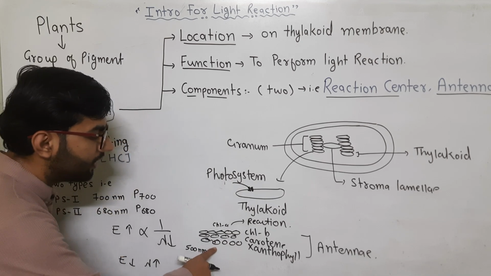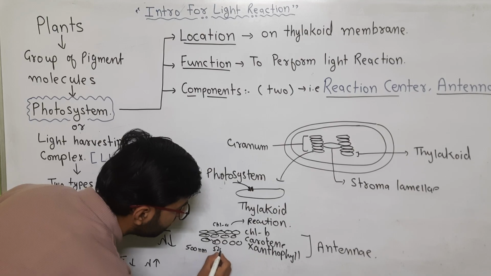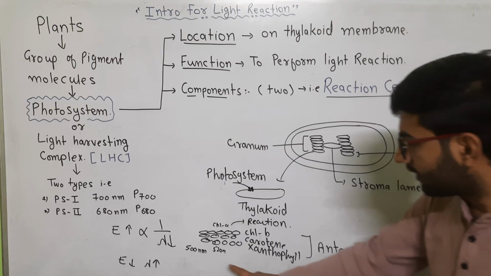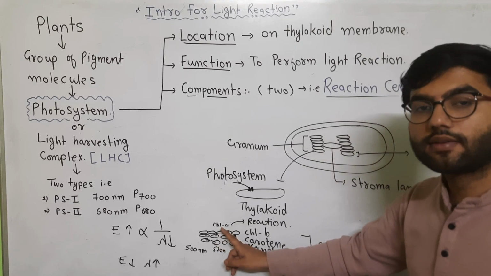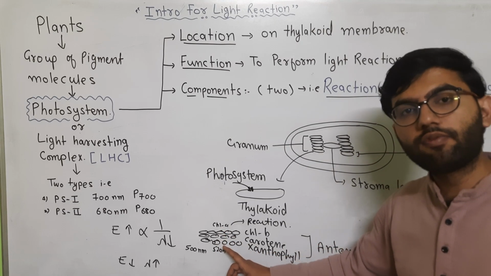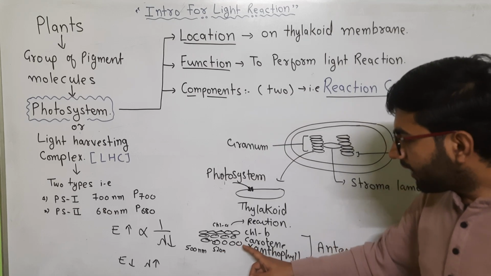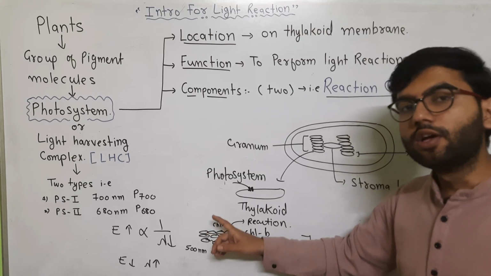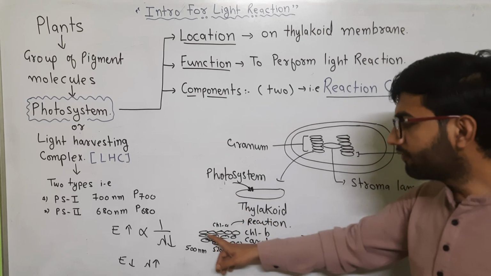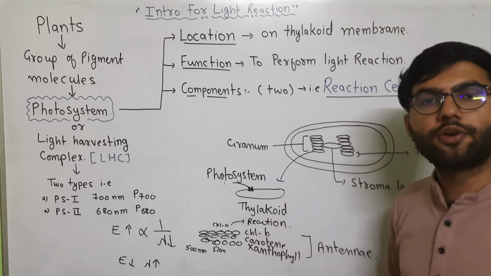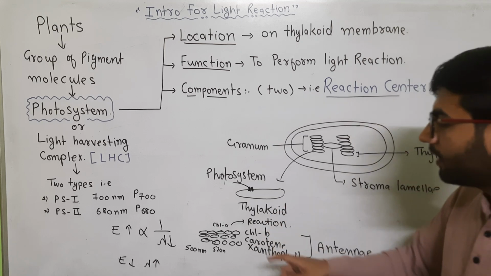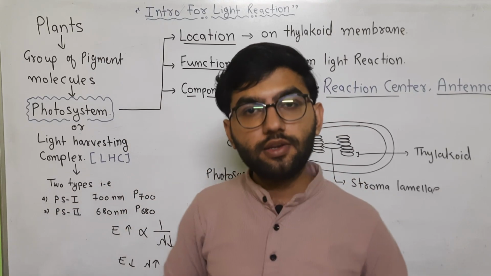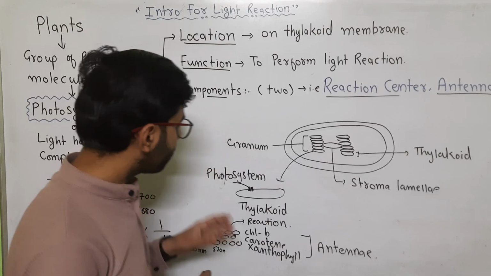So the next pigment molecule absorbs the wavelength of 520 nanometer. In this way, the wavelength goes on increasing. The next molecule, when the electron gets excited and comes back to the ground state, releases a wavelength of 550 nanometer. In this way, through the xanthophyll, carotene and chlorophyll B molecules, the light energy is transferred and the wavelength goes on increasing. And finally, the wavelength reaches 680 nanometer. When it reaches 680 nanometer, the chlorophyll A molecule absorbs this wavelength and excites the electron, and these electrons will participate to form ATP and NADPH2. Hence, it is called the reaction center.